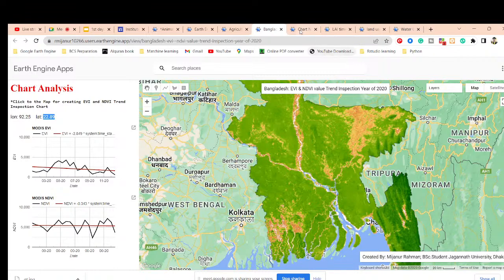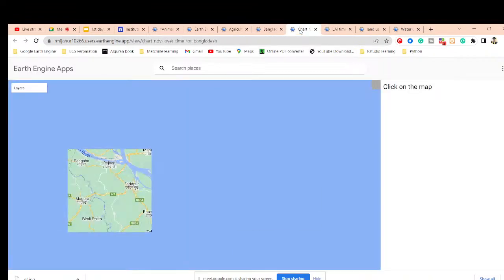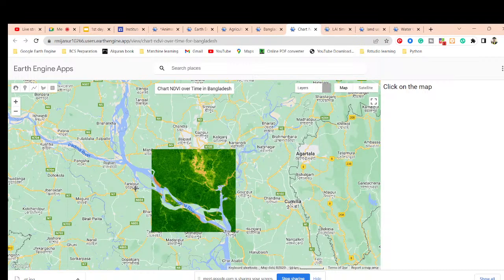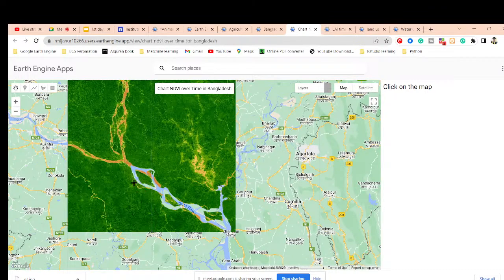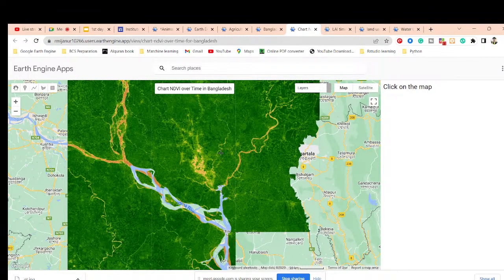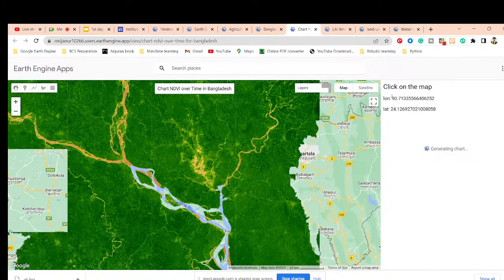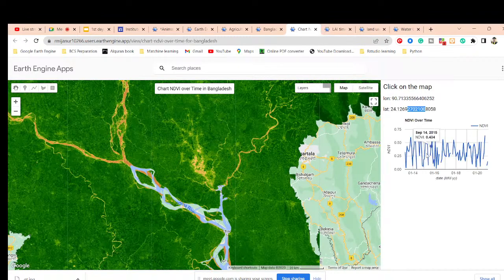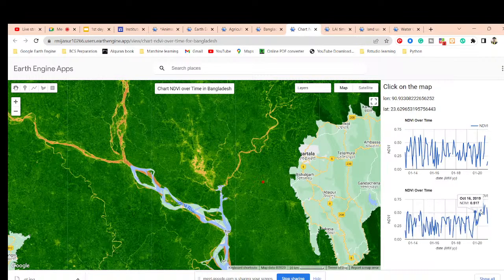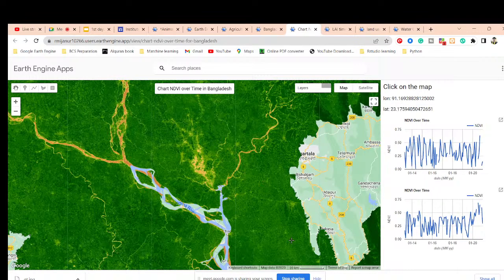Okay. Also you can see another type of web application. Basically this web application creates a time series chart of the 20 years NDVI. So simply click on here. Now for this coordinate, we can easily get the condition of the NDVI for different time periods. Click on here, and now we get the result for this coordinate. This type of result we can easily get here.